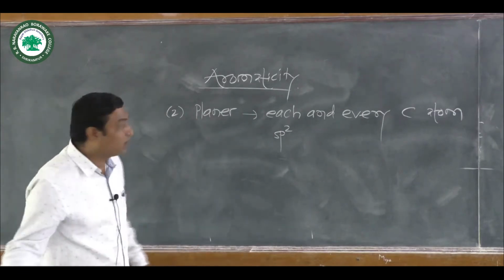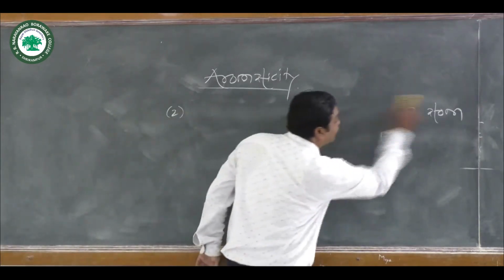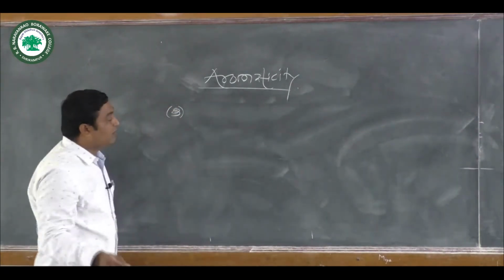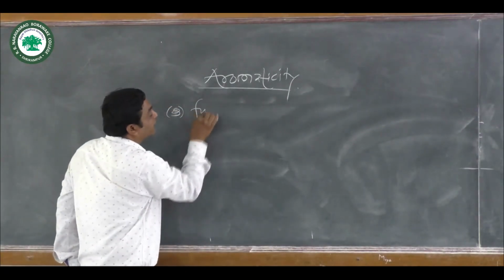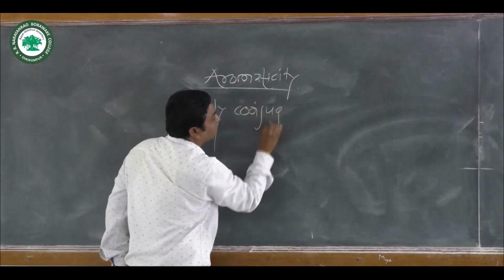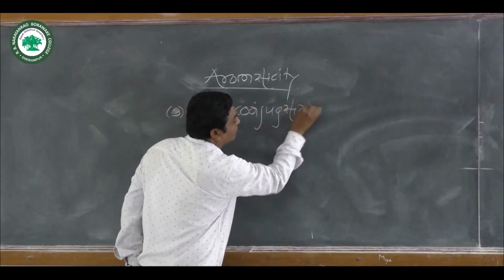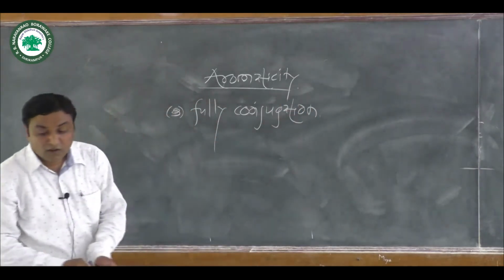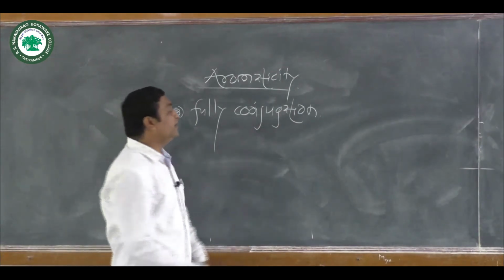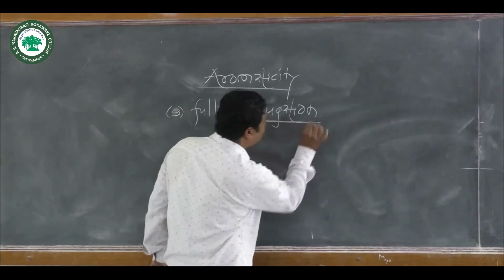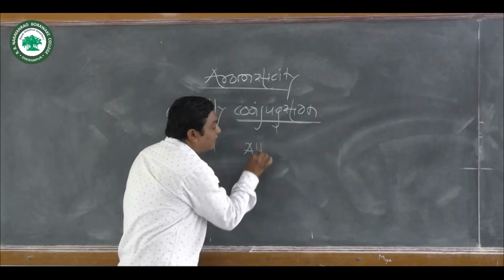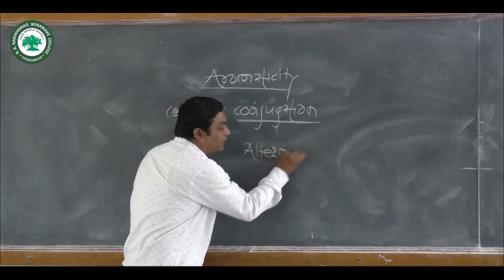Now the third clause of this concept is fully conjugated, means full conjugation. Now we know what is meant by conjugation. Conjugation is nothing but alternate pi bonds.